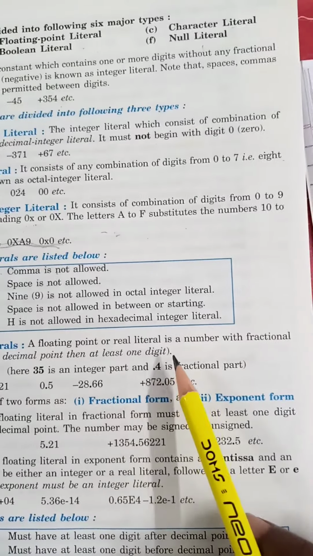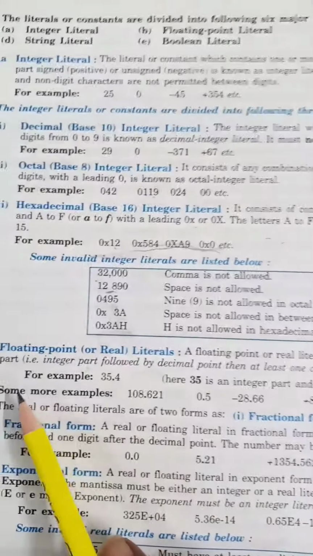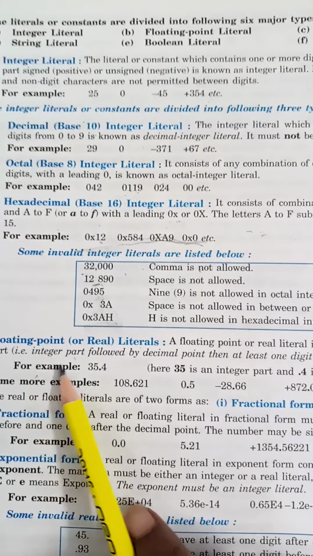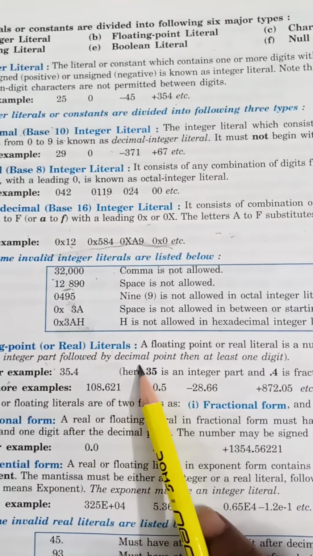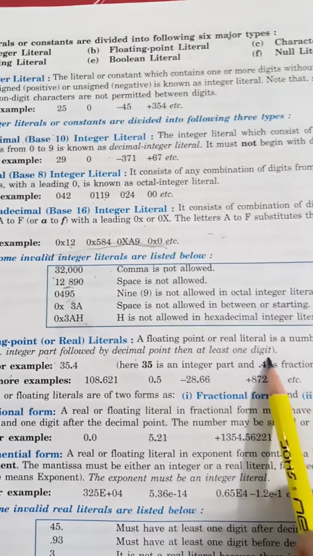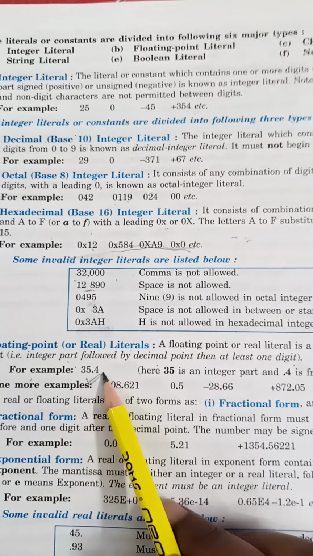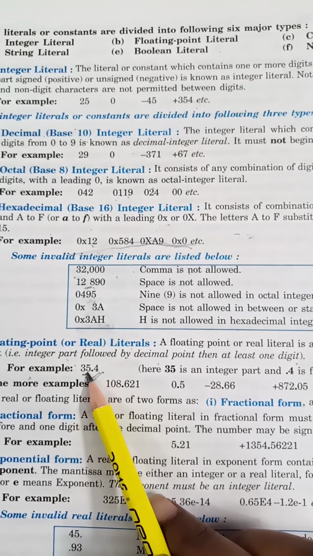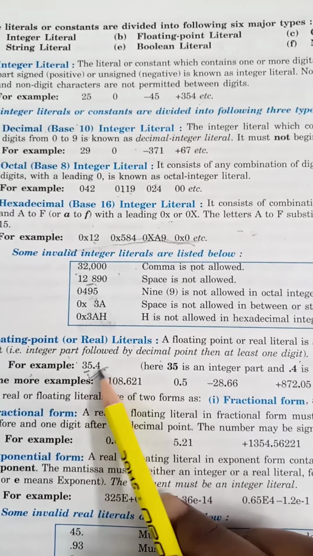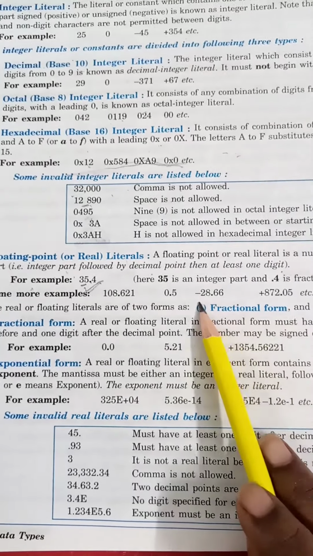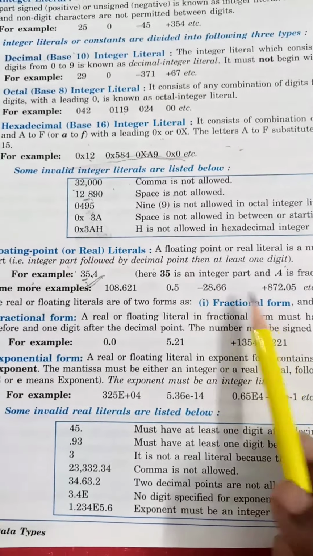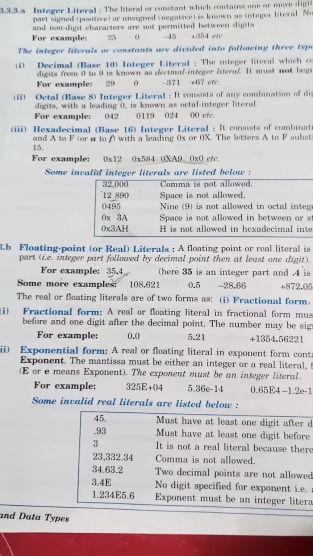A real literal is a number with a fractional part: integer part followed by a decimal point, then at least one digit. For example, 35.4. Integer part, then fractional part, with the decimal in between. These are a few more examples of that. It can be signed, positive or negative.